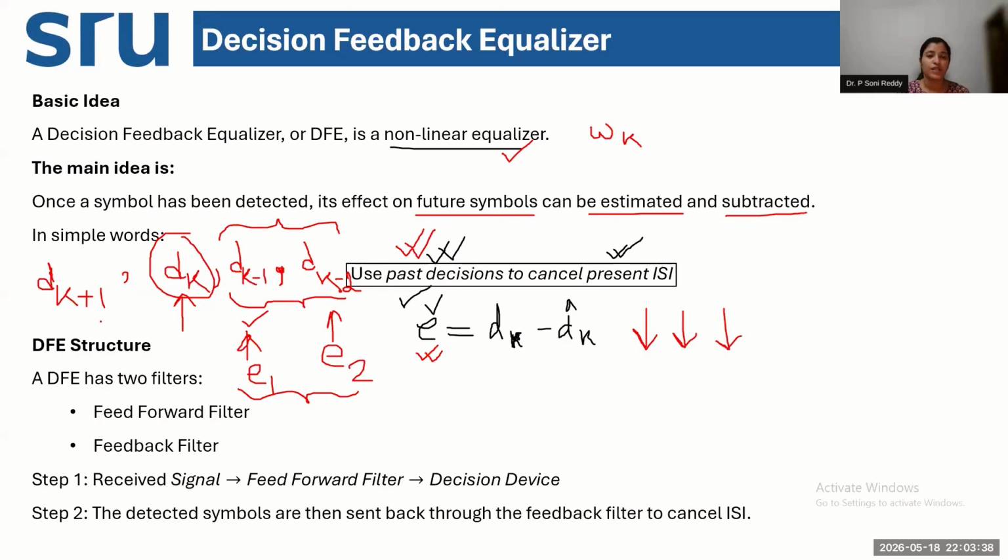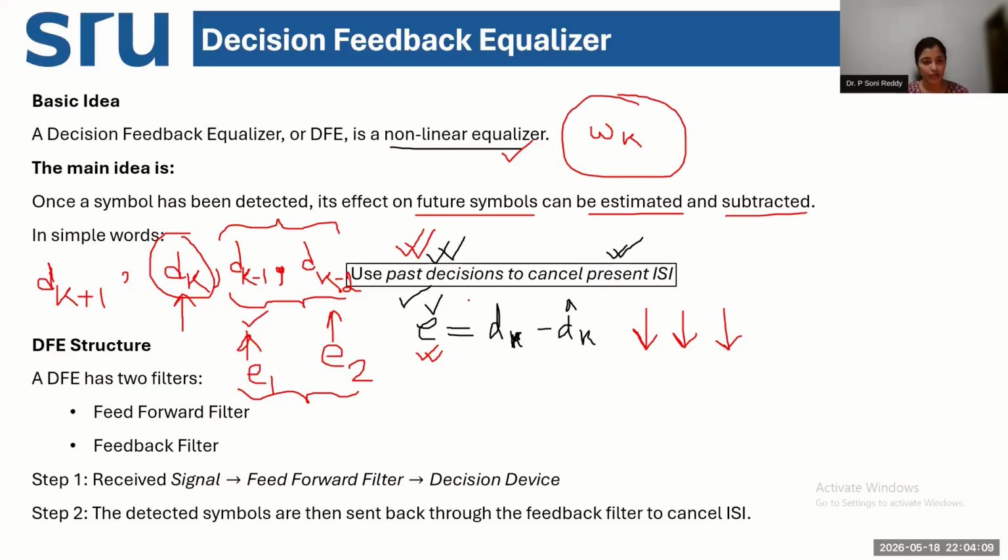Clear? So in simple words, we are using past decisions, the error value estimation and the past symbols that were transmitted and received at the receiver side. What was the decision already done for that? What was the error estimation? How was the error estimation cancelled using the equalizer for the past symbols? Based on that, the decision will be done for present and future symbols. The ISI will be estimated and it will be subtracted by optimizing the value of the constant multiplication factor omega k or wk.